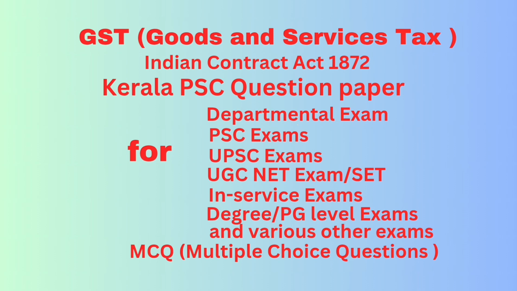Question number 70. When will the recipient and supplier be treated as related persons under GST? Option A, where such persons are employer and employee. Option B, where one of them directly or indirectly controls other. Option C, where such persons are officers or directors of one another's business. Option D, all of the above. Correct answer, option D, all of the above.